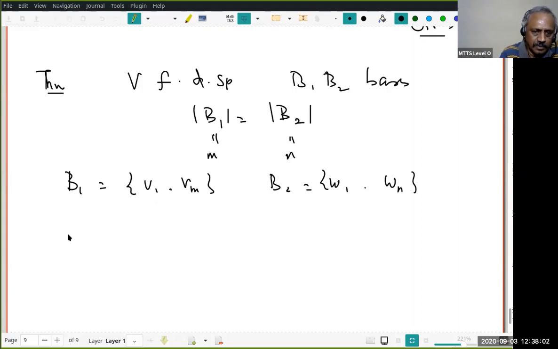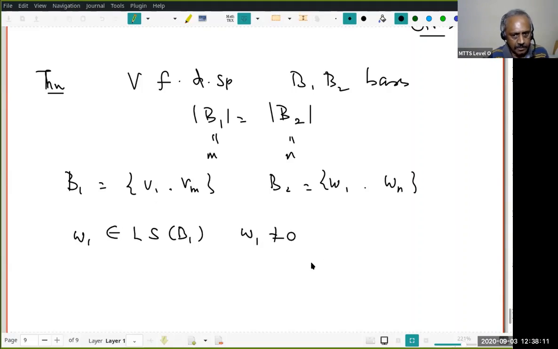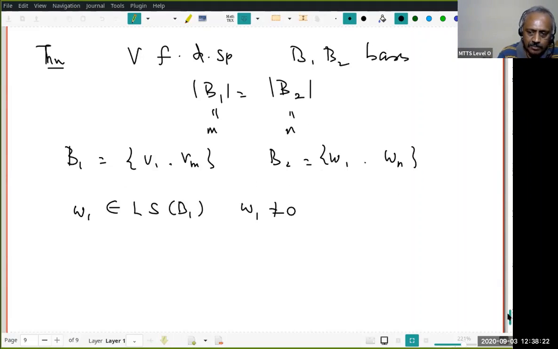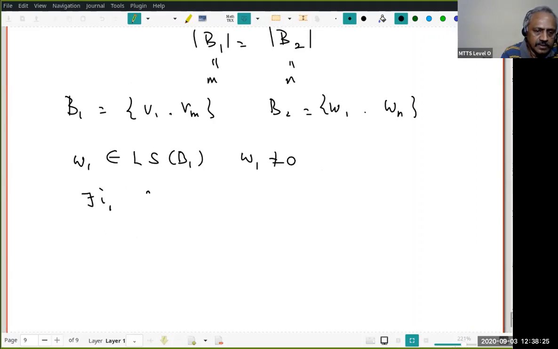Let me go slow. Notice that, let us look at w1. w1 belongs to LS of B1 and w1 is not equal to 0. Why is it not equal to 0? Because B2 is a basis, and therefore it's a linearly independent set. Therefore, no element of B2 can be the 0 vector. You understand? Therefore, by the last lemma, I know there is an i1 so that vi1 can be replaced by w1. You understood? Therefore, I get, let us call, maybe let me call it B and B dash.